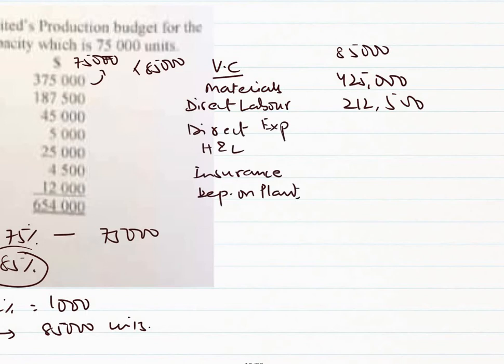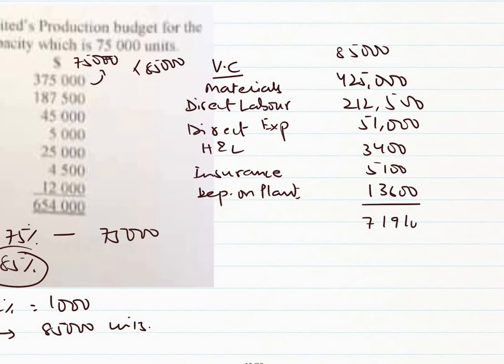Again, direct expense is 45,000 and it becomes 51,000. For heating and lighting, it was 3,000 for 75,000 units, so 3,400. For insurance, 4,500, dividing by 75,000 and multiplying by 85,000, we are getting 5,100. Then depreciation on plant, 12,000 was given. Similarly doing the same thing for 85,000 units, we are getting a value of 7,191,000.